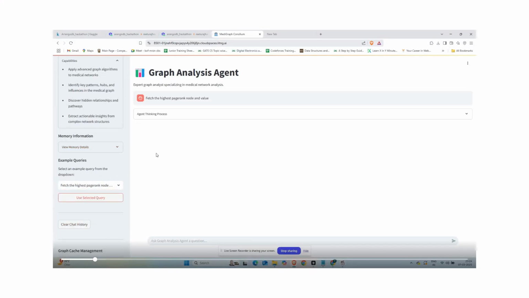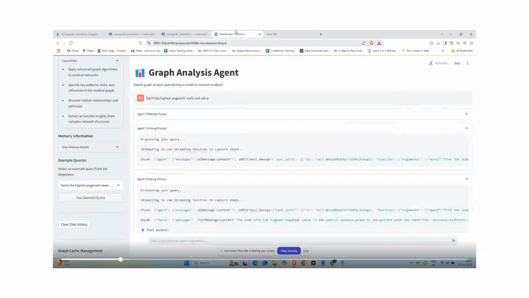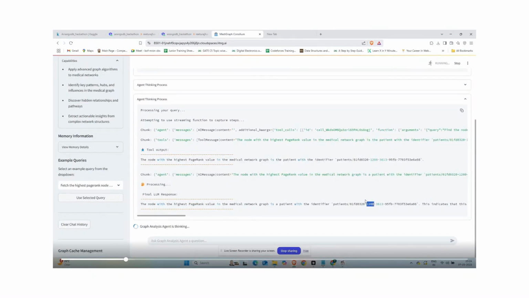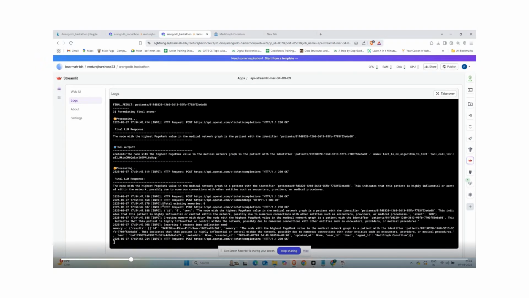So we'll be putting in a sample query: fetch the highest page rank node and value. Now you can see that it directly goes to the graph analysis agent, which, with the help of cuGraph of NVIDIA, gives a fast response. The highest page rank query is converted from text to a NetworkX algorithm. NetworkX cuGraph integration is there for the graph-based algorithms. In the terminal, you can see how the thinking process of the agent is going on, how it is getting the response.